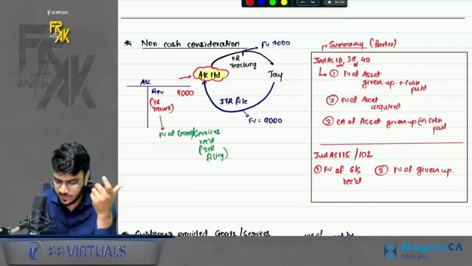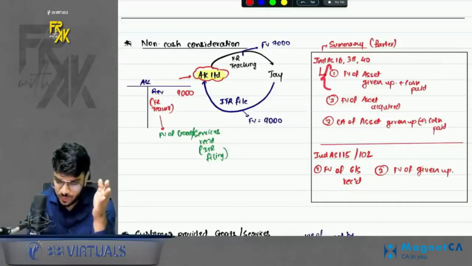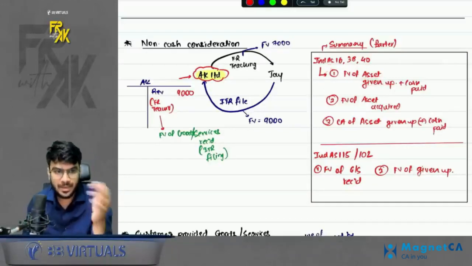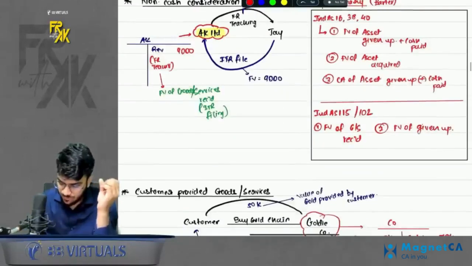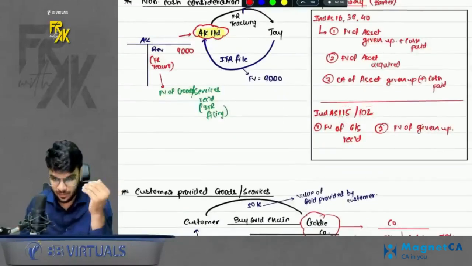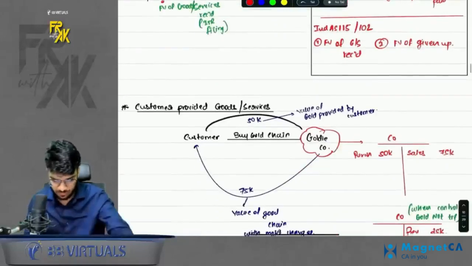because this is a little contrary to what we studied in Ind AS 16, 38, 40. In 16, 38, 40, that is PPE, intangible, investment property, we give first preference to fair value of asset given up plus cash paid. If that is not available, then fair value of asset acquired. But in case of 115 and 102, 102 means share based payment, we give first preference to fair value of good or service received. So do remember this part.